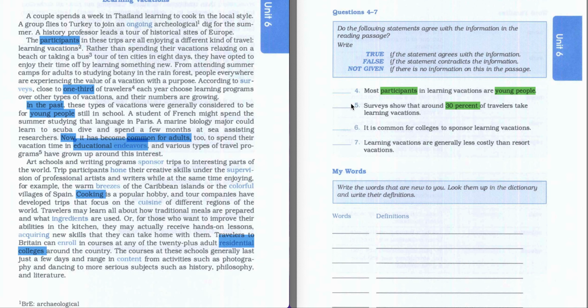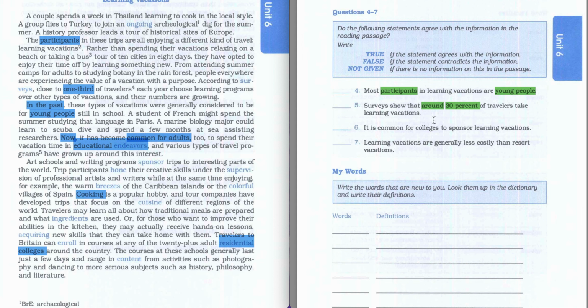So the answer to this fifth question is going to be true, because it's mentioned in the text exactly that way. 1/3, as I mentioned, is 33.3%, which is around 30%. Not exactly 30%, it's around 30%. In case it's 25%, it's going to be 1/4. In case it's 20%, 1/5. Be careful with that. Sometimes, in order to confuse students, they put 1/3, 1/5, 1/4 in the text, and we have to be very careful with that.